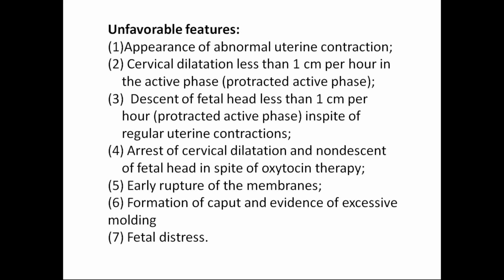Suppose the patient has achieved 6 centimeters of dilatation, you have an oxytocin drip, and the patient is having adequate contraction, but after 2 to 3 hours it is still 6 centimeters. Then don't wait, you have to go for a cesarean. Maximum wait is 2 to 3 hours; don't wait for a much prolonged time.